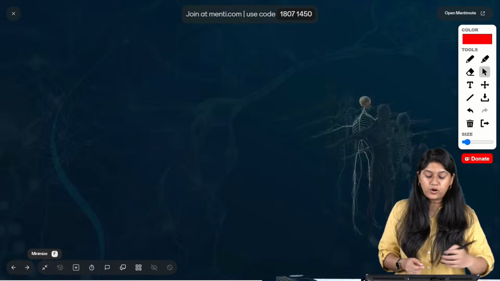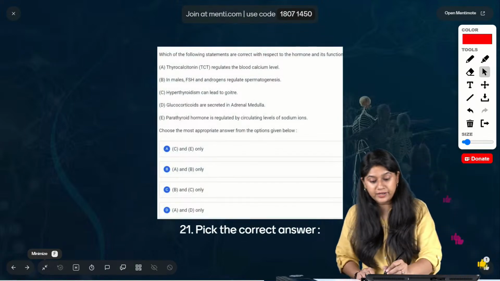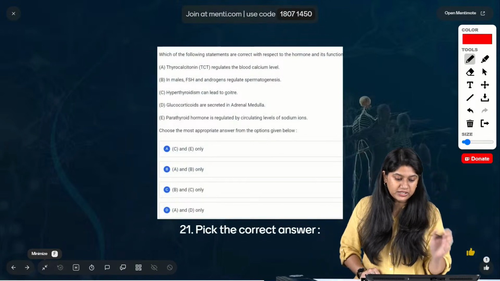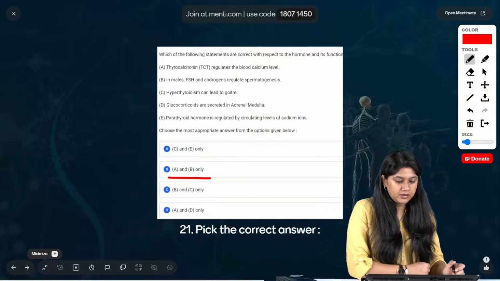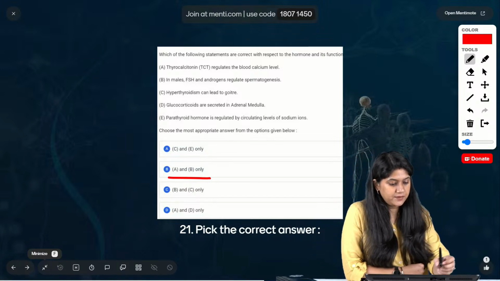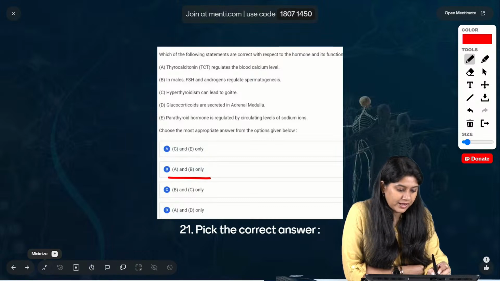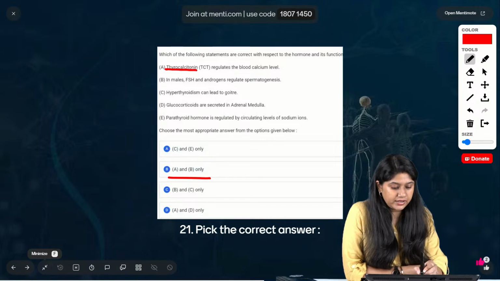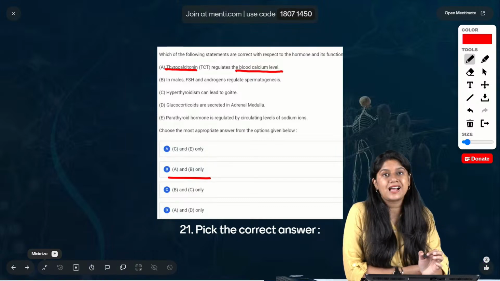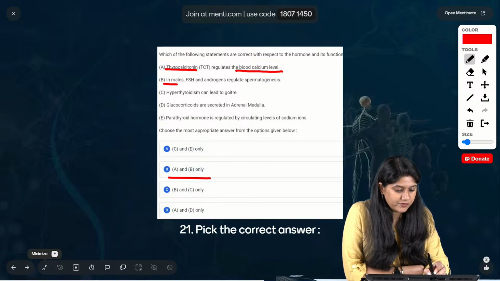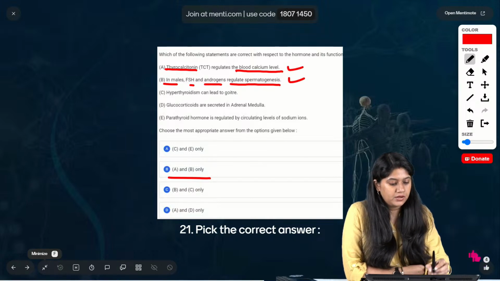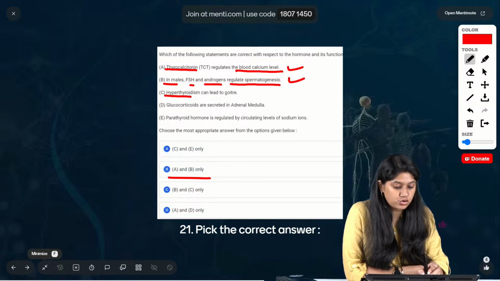Fifteen of you have voted for the correct answer, which is absolutely correct, right? 15 of you have voted for the correct option. That is A and B, right? A and B हमारे सिर्फ सही हैं, बाकी सब गलत हैं. Let's see. Thyrocalcitonin, that is TCT, regulates the blood का calcium level. हाँ, वो control करते हैं. Yes. Then in males, FSH and androgen regulate the spermatogenesis. This is also correct.